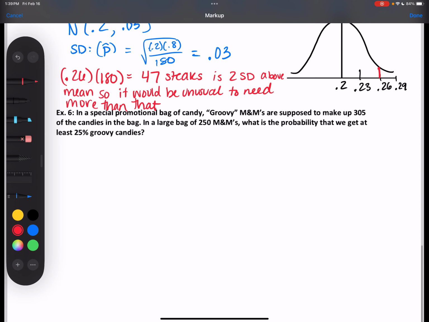All right, in a special promotion bag of candy, Groovy M&Ms are supposed to make up 30% of the candies. In a large bag of 250, it's supposed to say 30%, not 305. I was wondering, something doesn't sound right about that. There needs to be a percentage sign in here somewhere. I think that makes a lot more sense. The percent sign was on the 5, so I probably just didn't see it. Okay, in a large bag of 250 M&Ms, what is the probability that we get at least 25% Groovy candies?